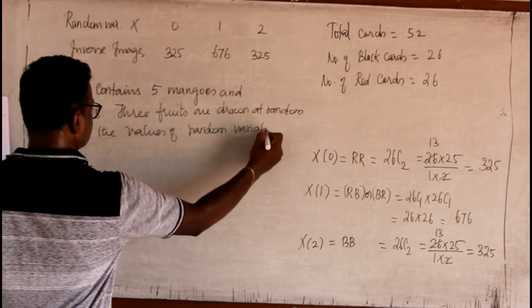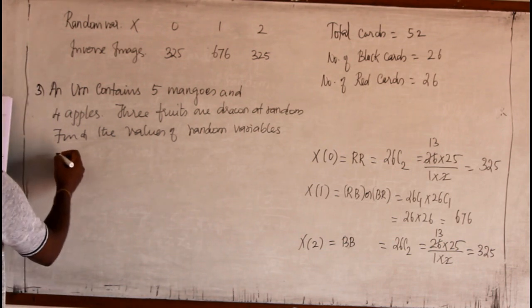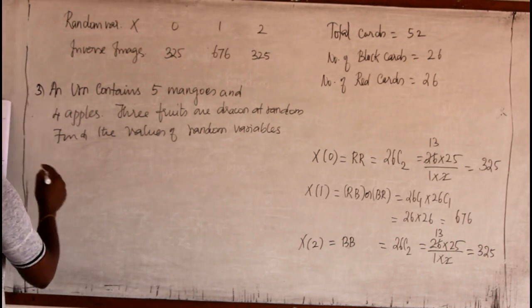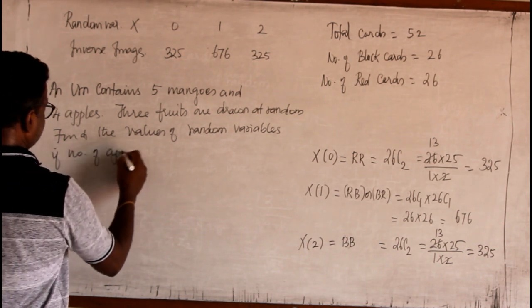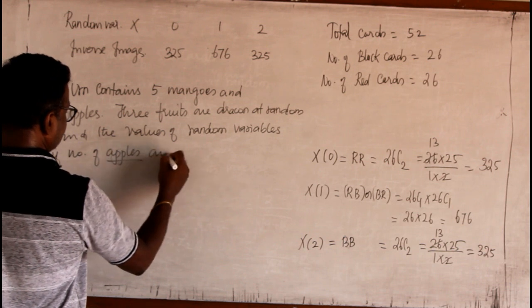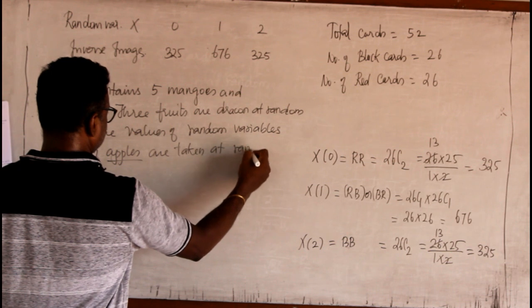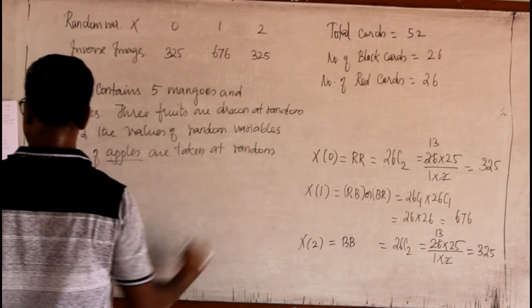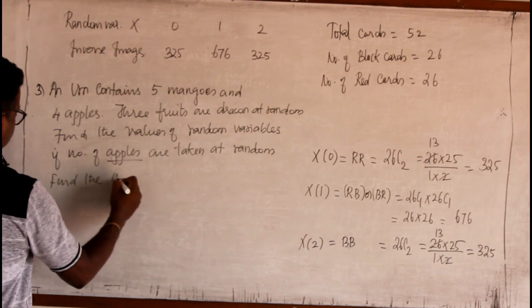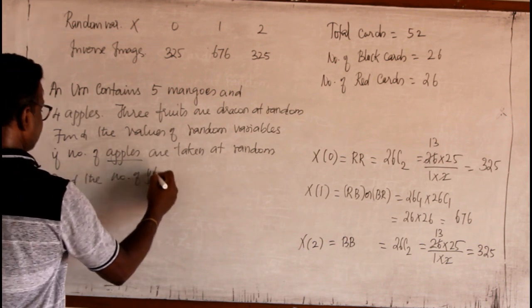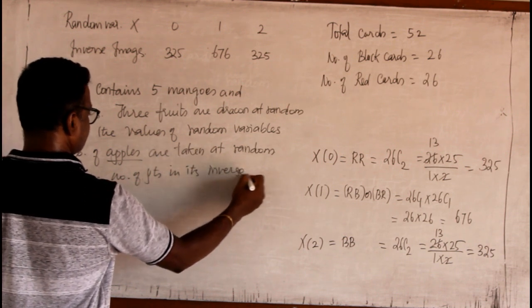Find the values of the random variable if the number of apples taken at random. Find the number of points in its inverse images.